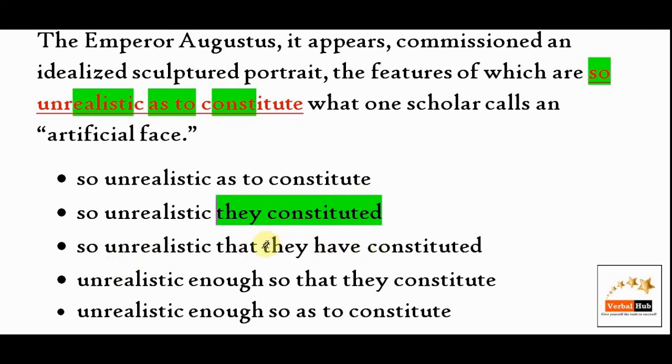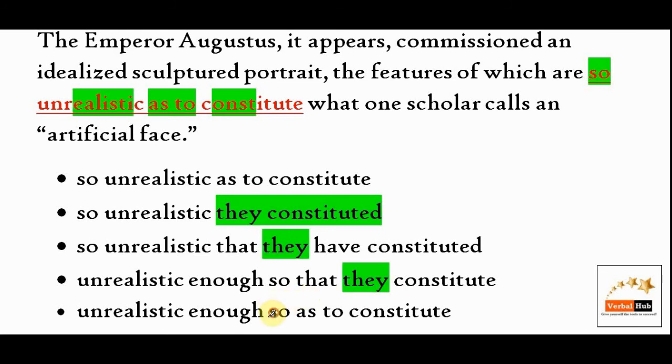Same error in option C as it was in B: "they". The pronoun "they" cannot be used. Why? Because there is no plural noun in the passage. So a pronoun cannot be introduced without a noun. Option C out. Option D, unrealistic enough so that they constitute. Same problem, "they" cannot be used.